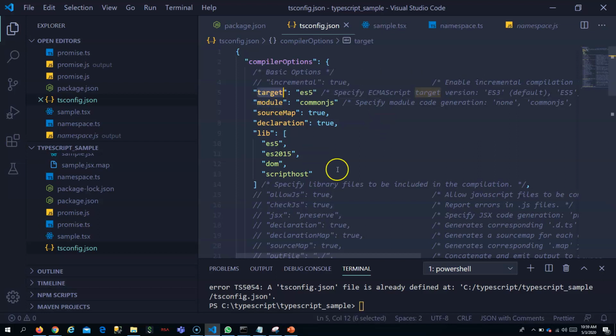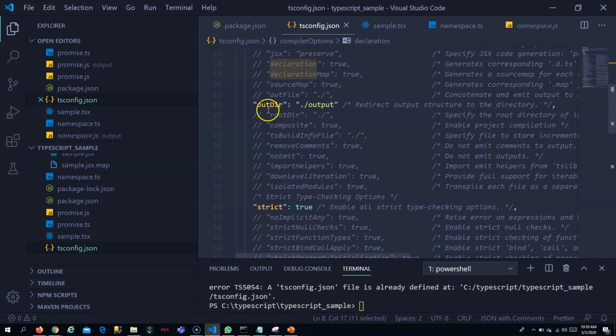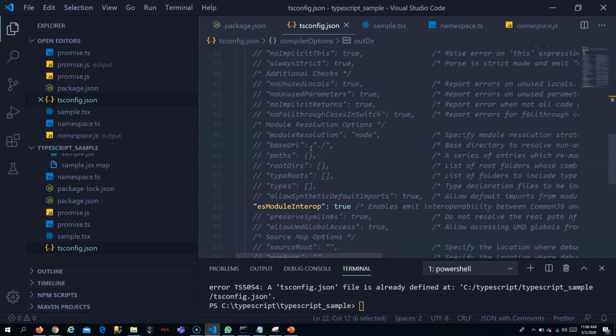You can tell it what target, to which ES version you want to convert, maybe ES5, ES6, ES7, and what module system you want to convert to, whether it is CommonJS or ES2015 or AMD, whatever. And source map is for debugging in TypeScript; we will see this later. Declaration also we will see later. And whether it has to include all these libraries in the compilation, and the outDir is where it has to put all the transpiled files, and it has so many options.